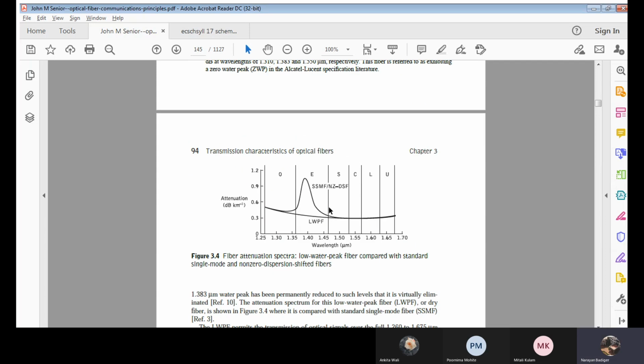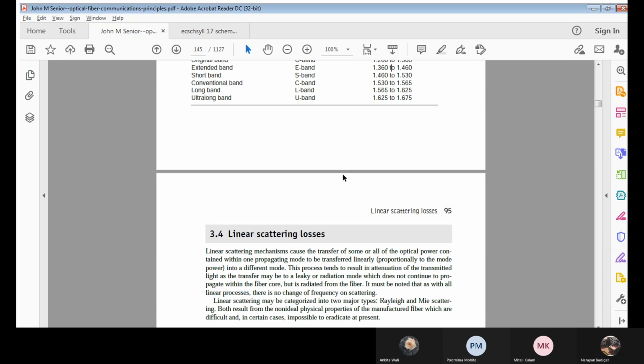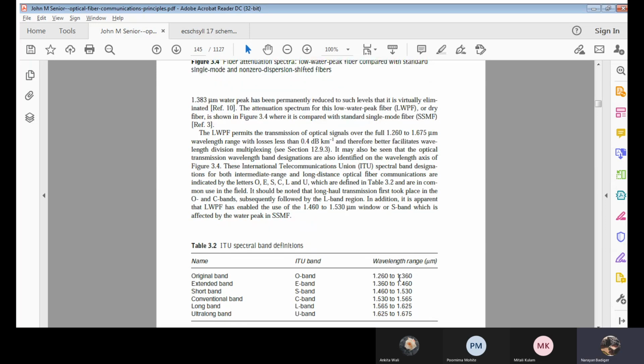What we have mentioned here are the ITU bands, that is International Telecommunication Union, some standard bands: O band, E band, S band, L band, and U band. On these bands, they have their own wavelength ranges. For these wavelength ranges, we will be having certain peaks. These bands will be analyzed with respect to the transmission of optical signals from 1.26 to 1.615. From 1.26 to 1.615, the optical signals will be permitted to travel with losses less than 0.4 decibels.